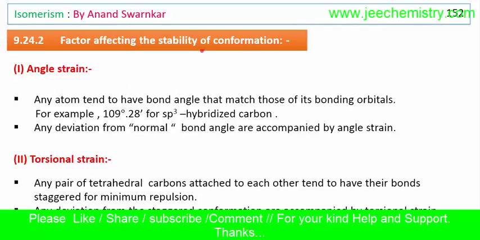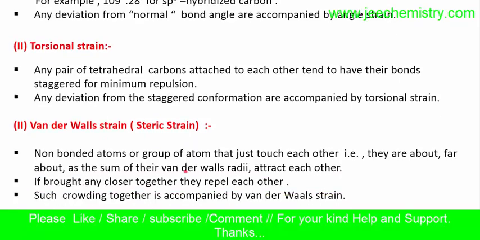Factors affecting the stability of conformation. There are some factors which will affect the stability of conformation. Mainly there are three factors: angular strain, torsional strain, and van der Waals strain. The van der Waals strain can also be called steric strain.